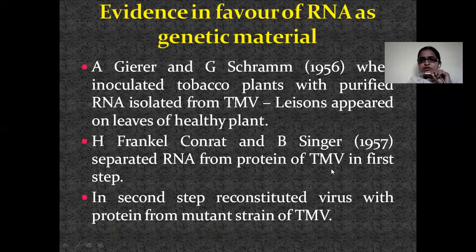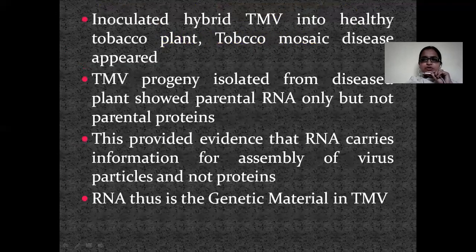For this, they took the organism TMV, tobacco mosaic virus. They took two variants of TMV, and they produced a hybrid by exchanging the RNA of one virus and the protein of another virus. Then they injected the hybrids into the plant, and they saw that the disease caused in the plant was due to the RNA molecule which was injected into the plant. It was not related to the protein which is covering the RNA.